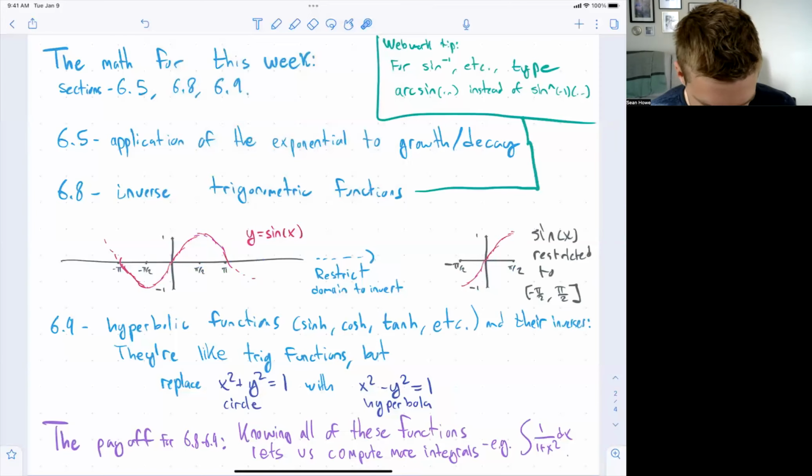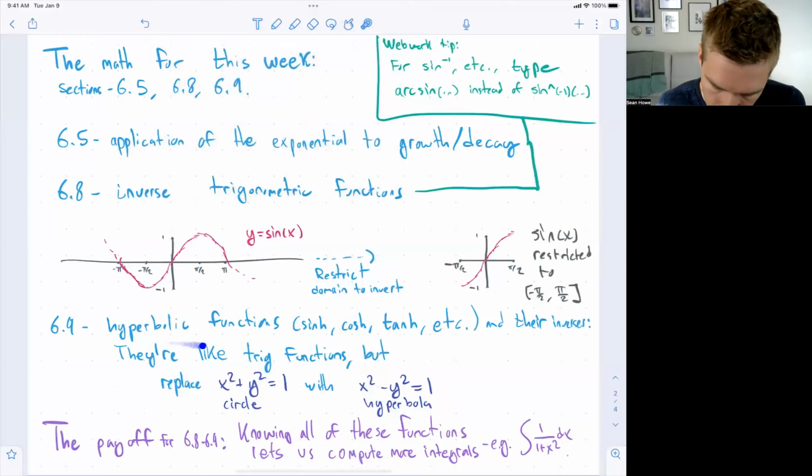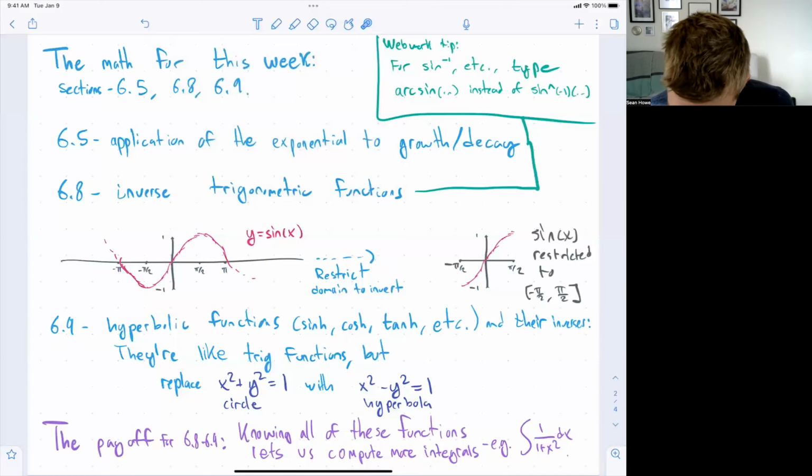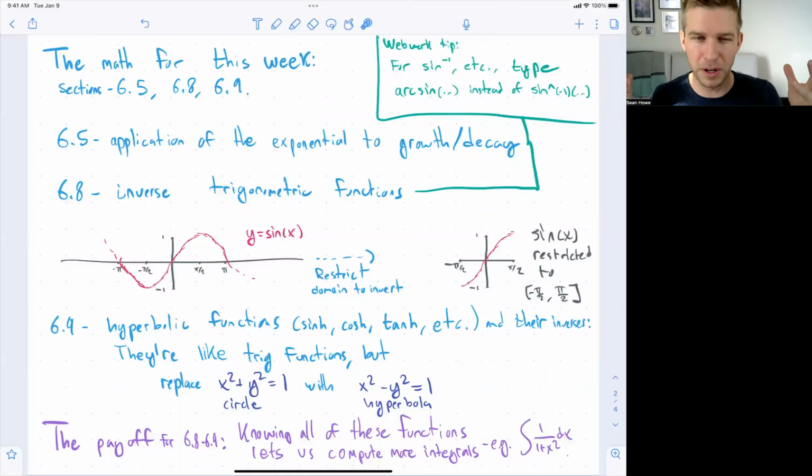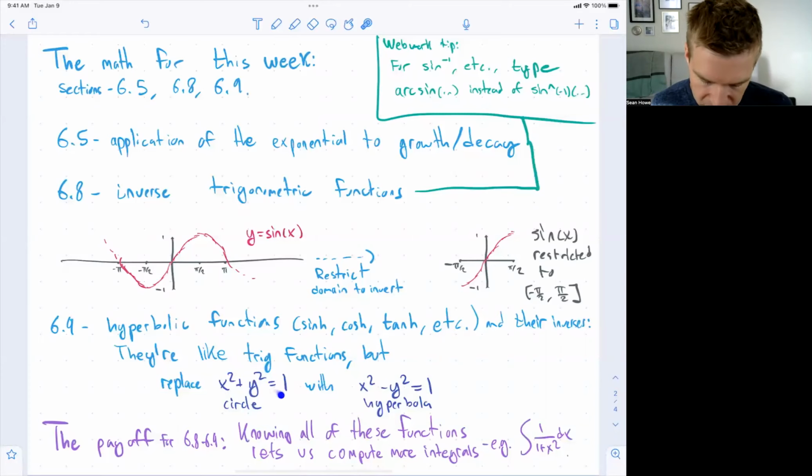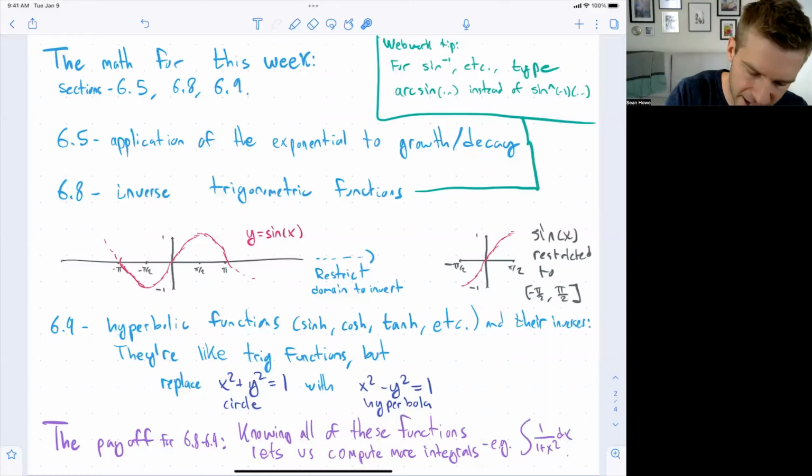And then finally, in section 6.9, we're going to introduce the hyperbolic functions, like sinh, cosh, tanh, etc., and their inverses. These are just like trig functions, but when you start the theory of trigonometric functions, those come from looking at points on the circle x squared plus y squared is equal to 1. If you go back and look at your trigonometry, cosine squared plus sine squared is equal to 1, and cosine is the x coordinate of a point on the circle, and sine is the y coordinate.